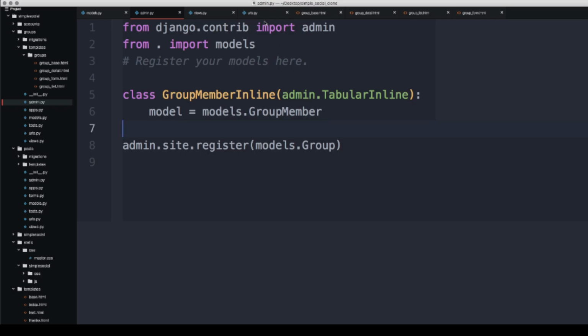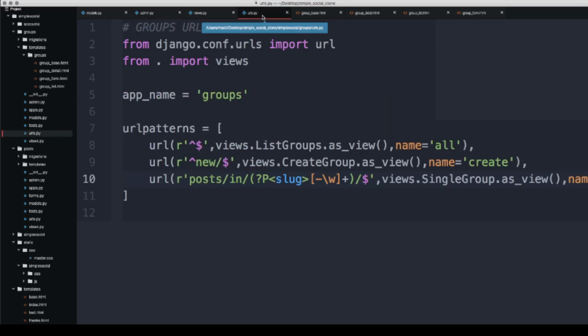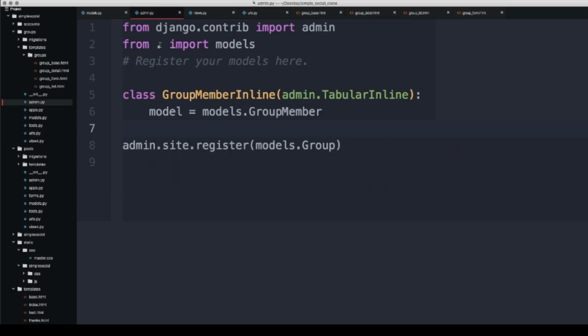That's all we are going to do for this lecture: connecting the views we previously created in our urls.py file, which you can reference in the course content, as well as setting up our registration for the models. For the group model we typically registered it, and then for the group member we did a tabular inline, which we are going to see later on when we visit the admin page. So this is a much shorter lecture than the last one. Take your time with this. Definitely a lot of stuff to type out, so you can always copy and paste from the course content if you want to.